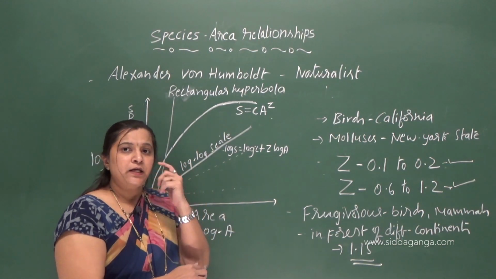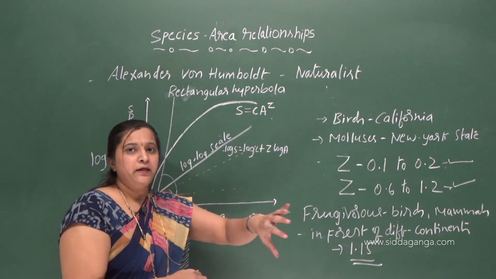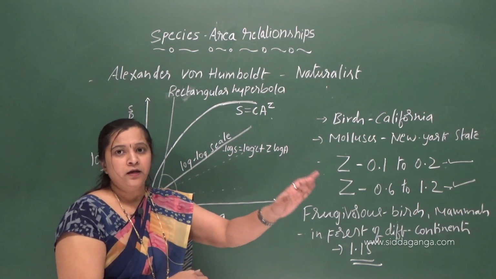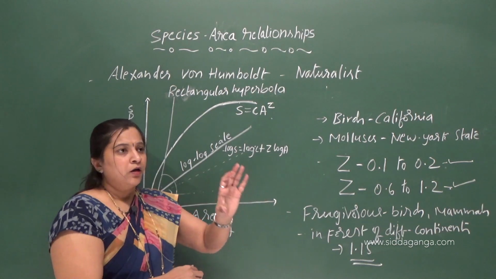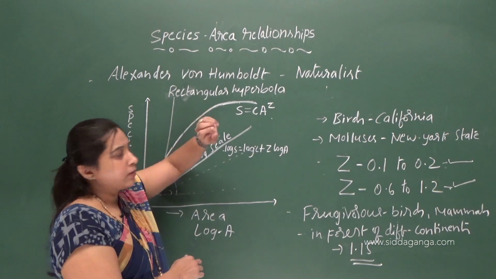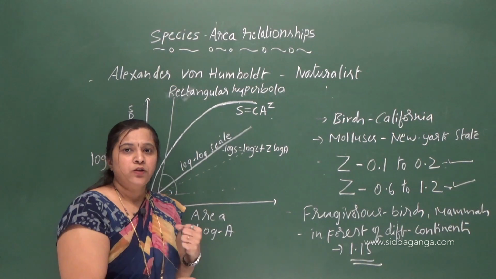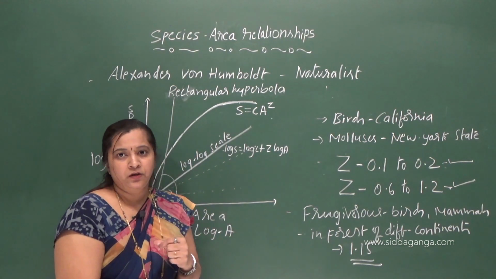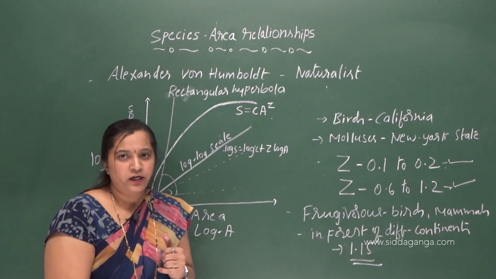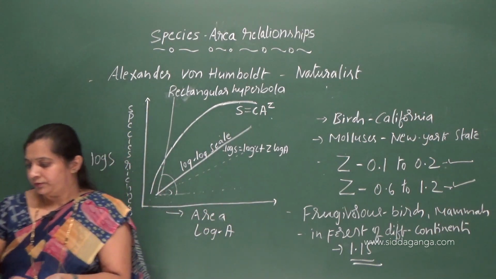So what does this species area relationship say? As the explored area increases, the number of species also increases, but up to a certain limit. So that is what it says, species area relationship. This was observed by Alexander von Humboldt while he was traveling through South American jungles. He observed this. Understood clearly? Okay, then next we will move on to the further concept.